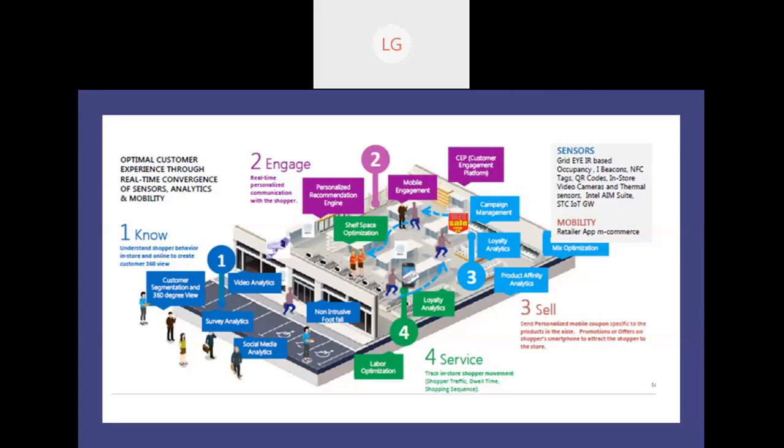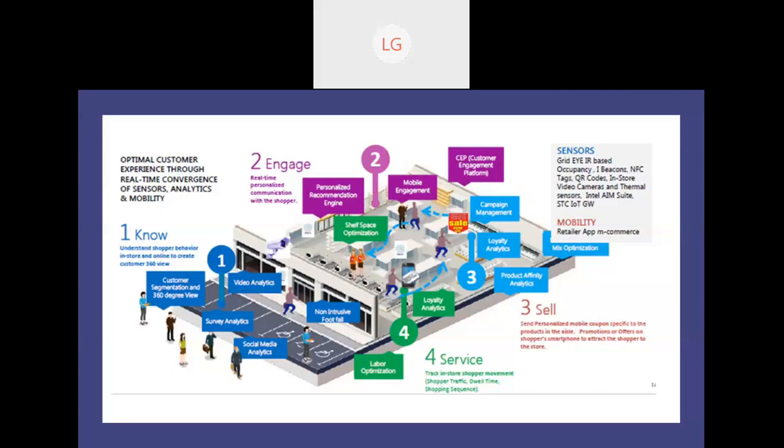So this is very common in big shops like Walmart or Tesco in the UK. What they did is provide the shelves with different kinds of RFIDs. Now they have started with IoT and BLEs, so they are shifting toward IoT. They are doing shelf space optimization, and with this they are able to optimize their labor. Then they are doing loyalty analytics.